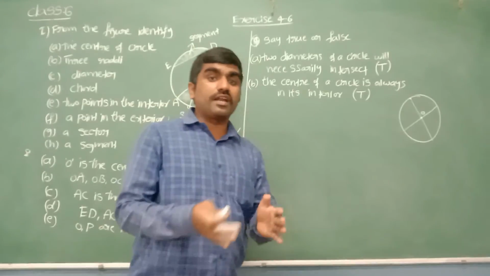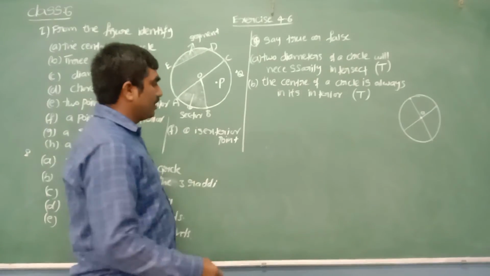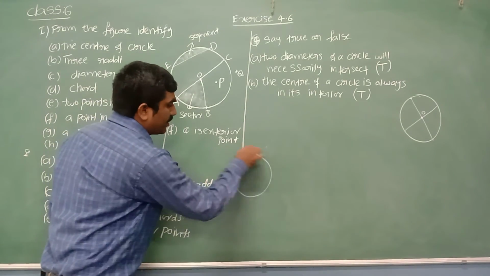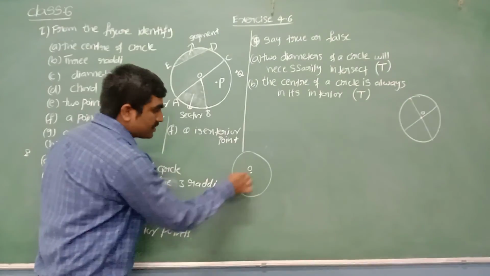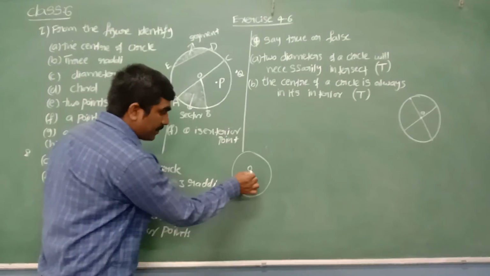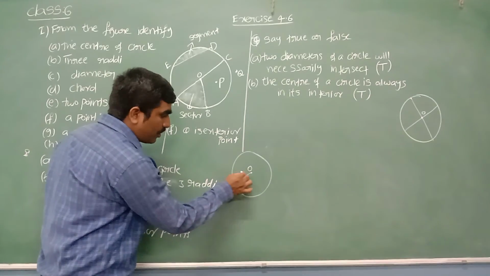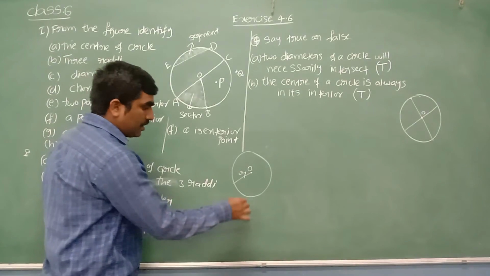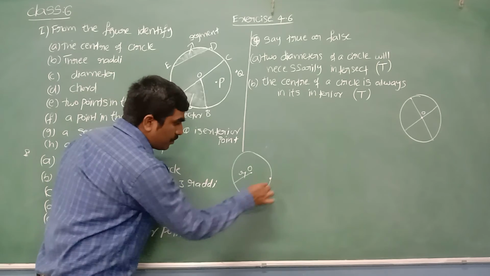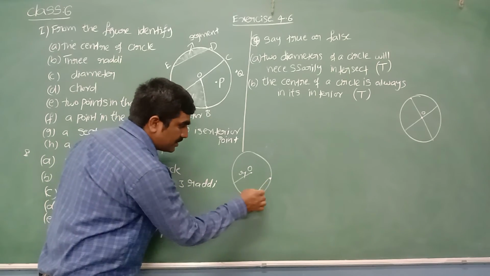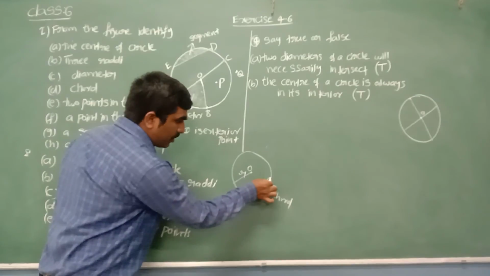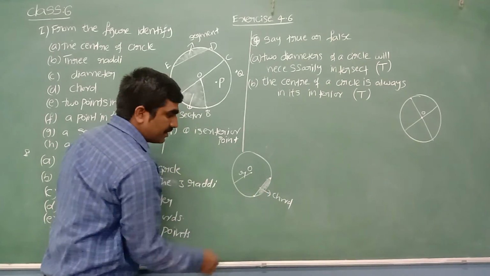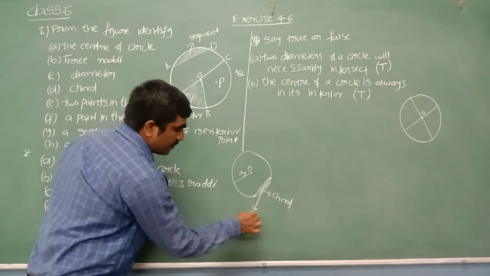What is circle, radius, diameter? Everything is clear, I think so. Let me recall once. Circle has a fixed point. This fixed point is called center of circle. Line segment joining from center to boundary is called a radius. Line segment joining any two points on boundary of circle is called a chord. And what do we call this region? It is called a segment.